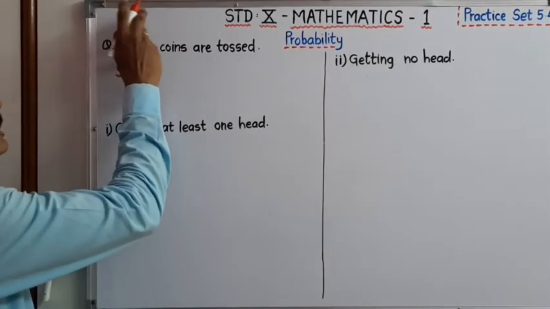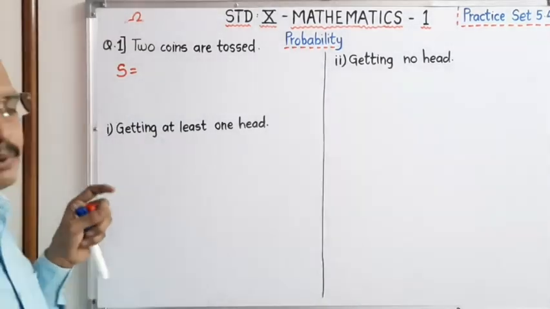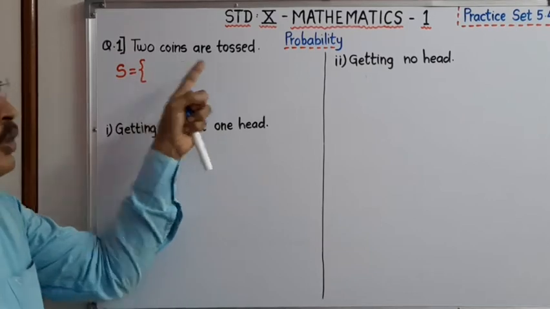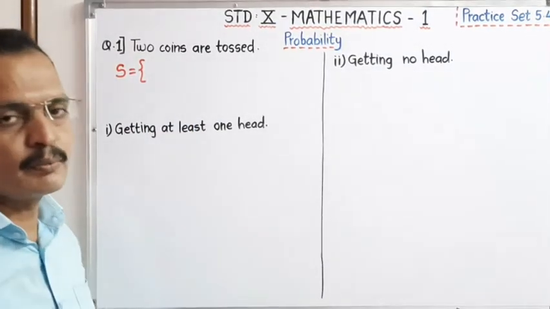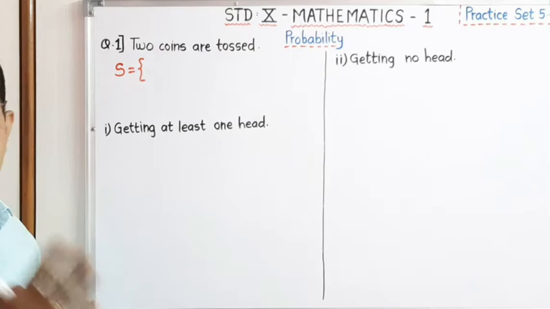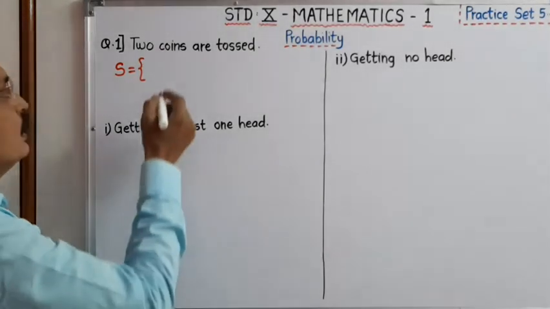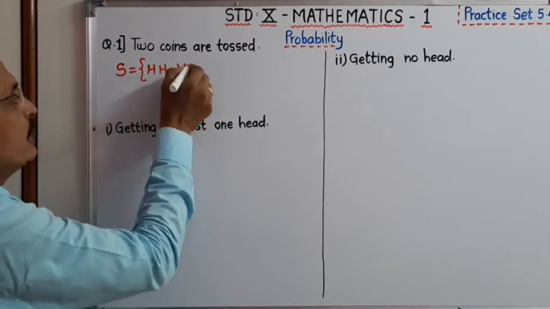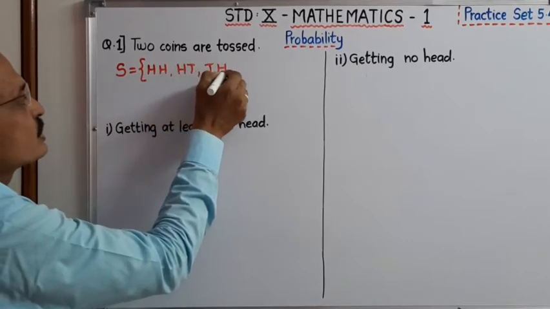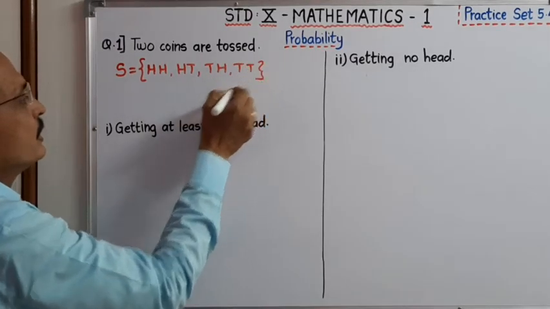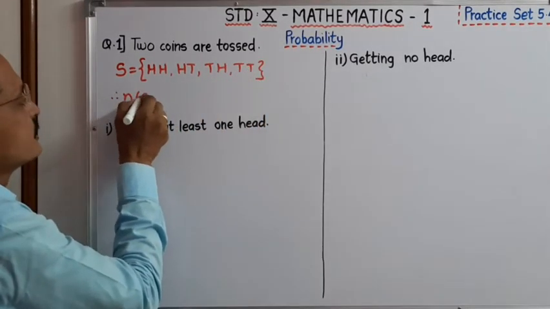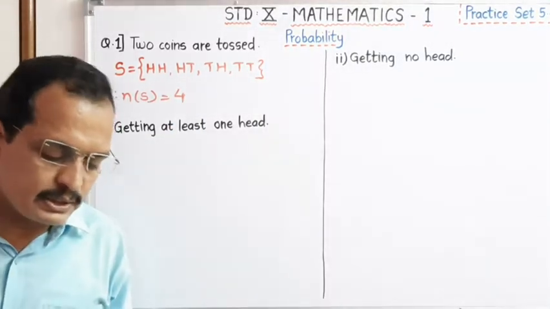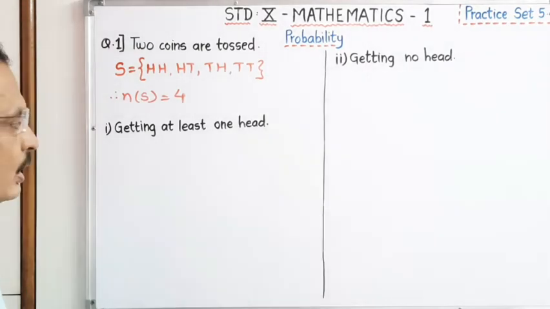I have already explained this to you. Now the sample space for the random experiment, two coins are tossed. Two coins are tossed, therefore, dear student, there are a total of 4 sample points. Now see here, I have already explained, it is HH, it may be HT, it is TH or it is TT. Therefore number of S is equal to 4. I think everyone understood this.